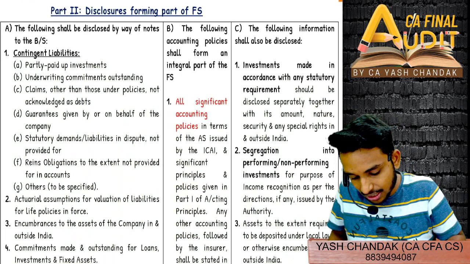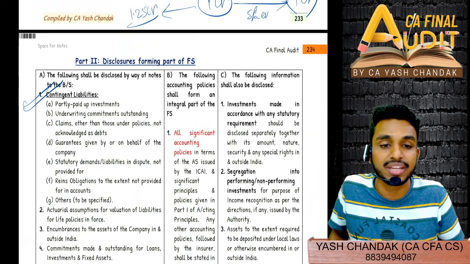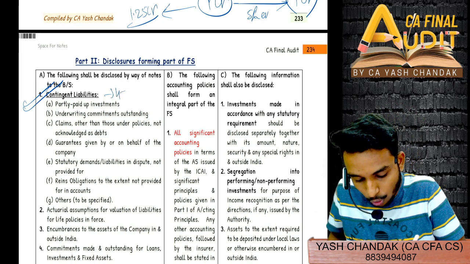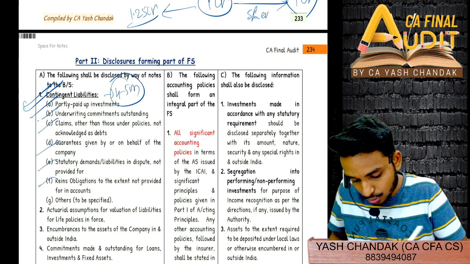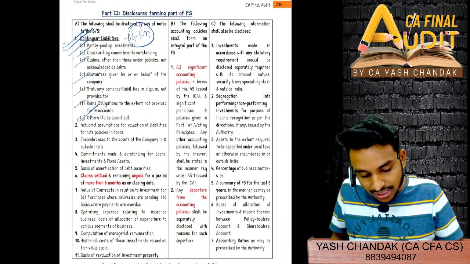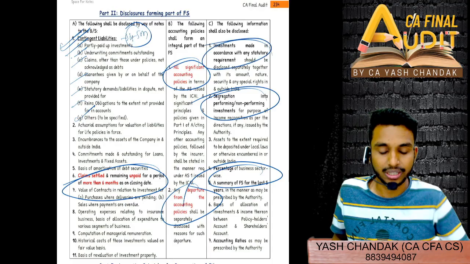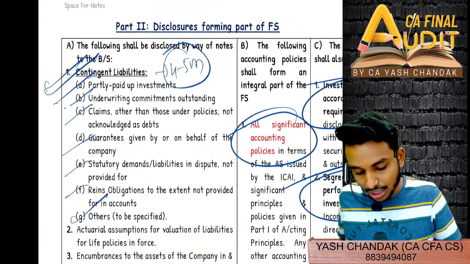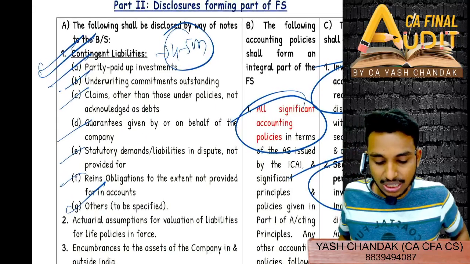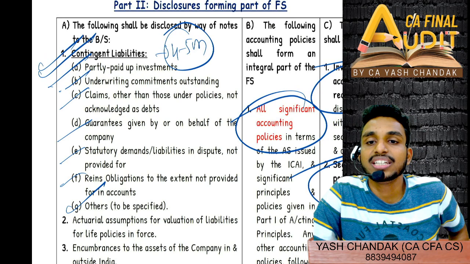Come to contingent liability. First of all, in this table you have to go through this contingent liability, very important. 4 to 5 mark question also comes generally from here, regarding all the contingent liability disclosure and other points which are marked in red or which are bold. ठीक है, वो important है, which are marked in red or which are bold. So let's see first of all contingent liabilities. The following shall be disclosed by way of notes to the balance sheet. Contingent liabilities.